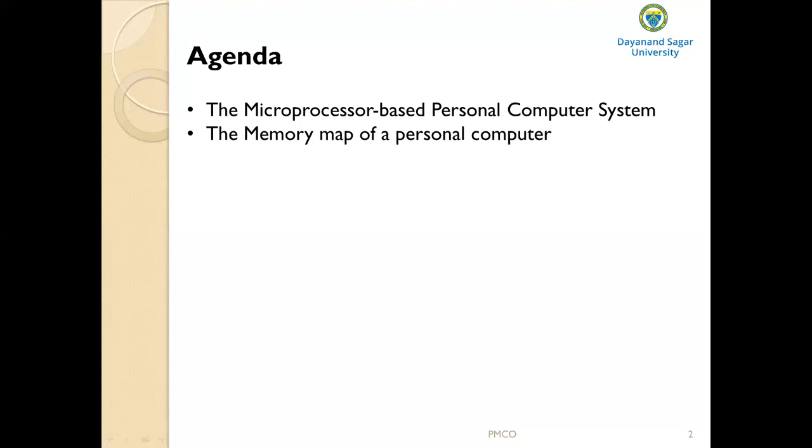Then came the 8080 microprocessor, and after 8080, we have 8085. At the same time, other companies started introducing their own versions of the 8-bit microprocessor, such as Motorola and Zilog. From Motorola, we have MC6800, and from Zilog, we have Z80. These are also 8-bit microprocessors.